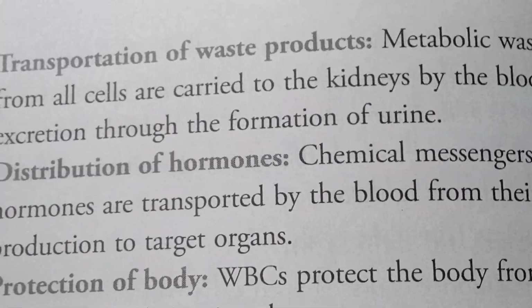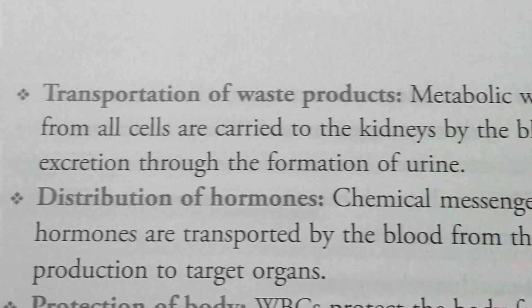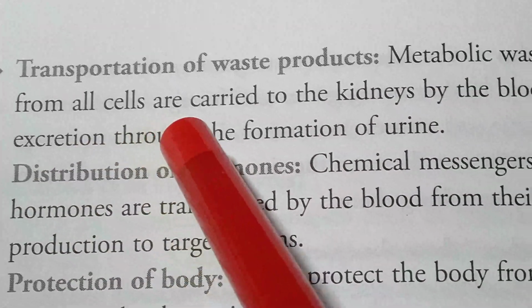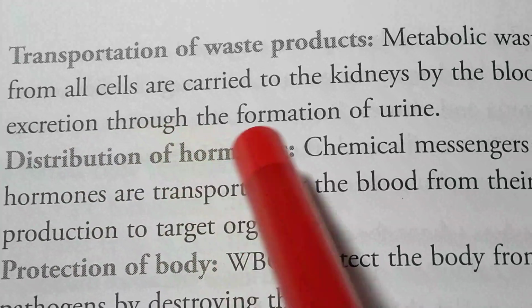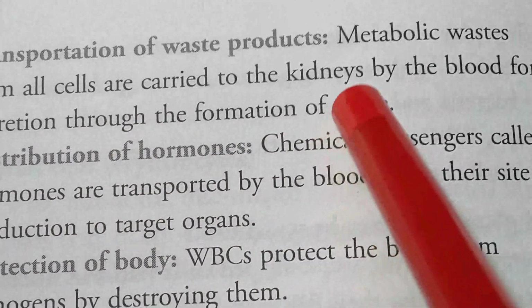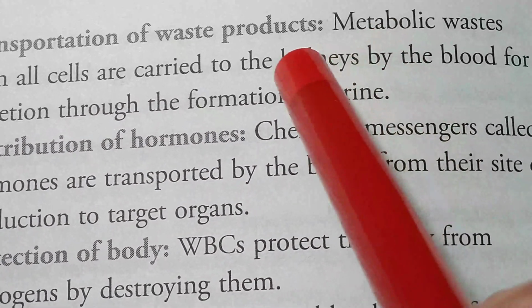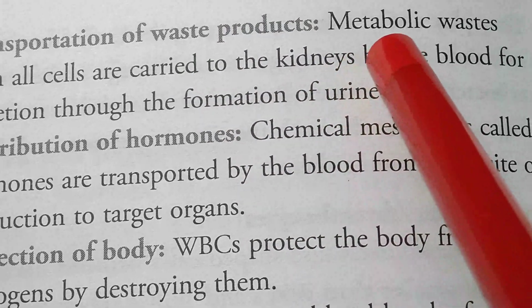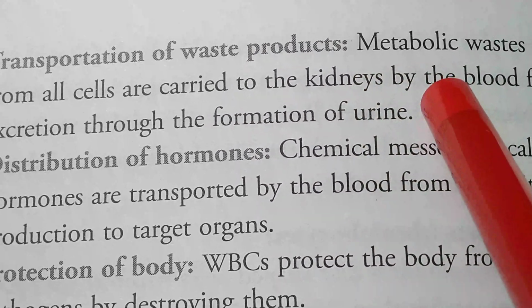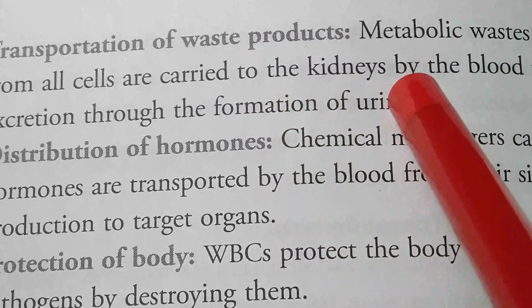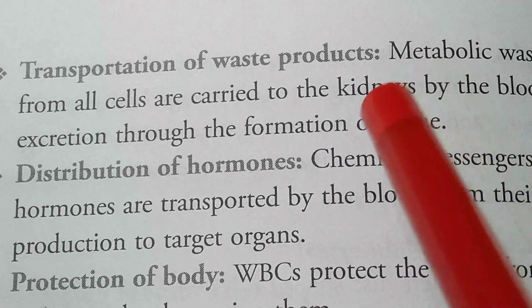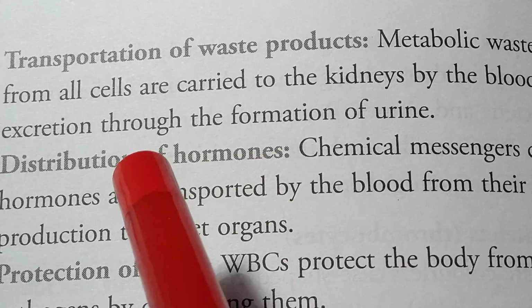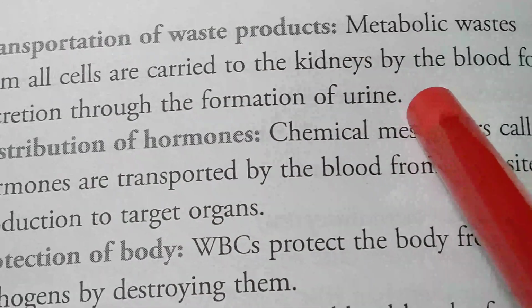Transportation of waste products. Metabolic waste from all cells is carried to the kidneys by the blood for excretion through the formation of urine. So all of you know, inside our body different types of metabolic activities happen. That's why different types of waste products are formed, which are filtered by the kidneys and excreted as urine.